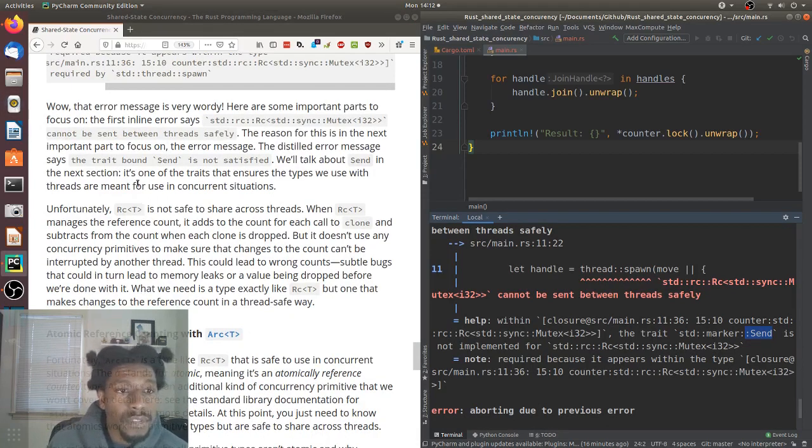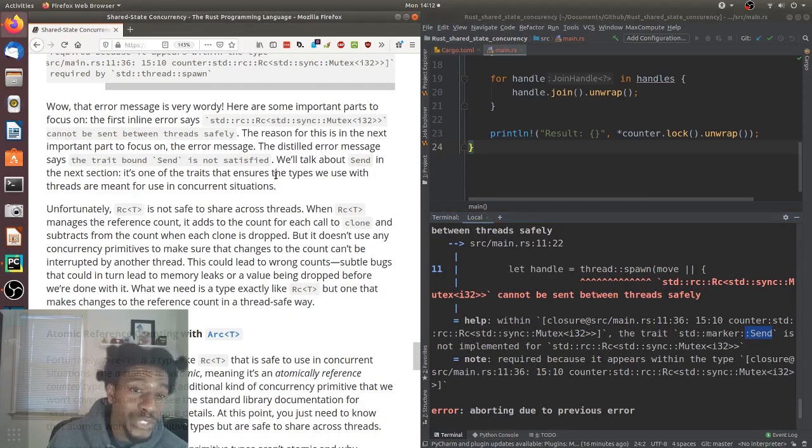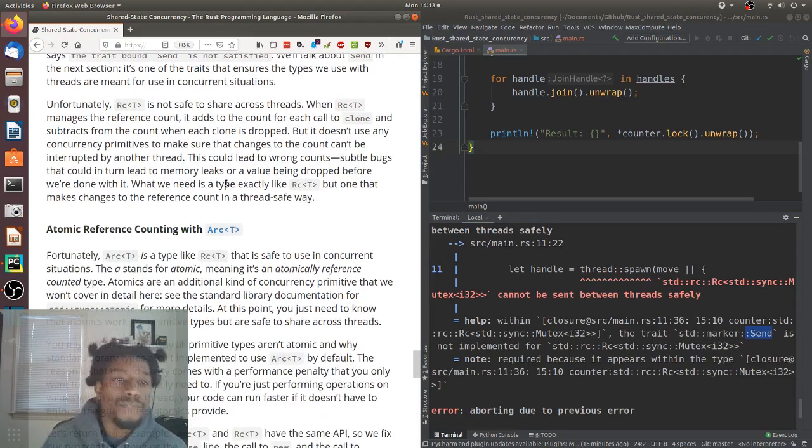It's one of the traits that ensures the types we use with threads are meant for use in concurrent situations. Unfortunately, Rc is not safe to share across threads. When Rc manages the ref count, it adds to the count for each call to clone and subtracts from the count when each clone is dropped.